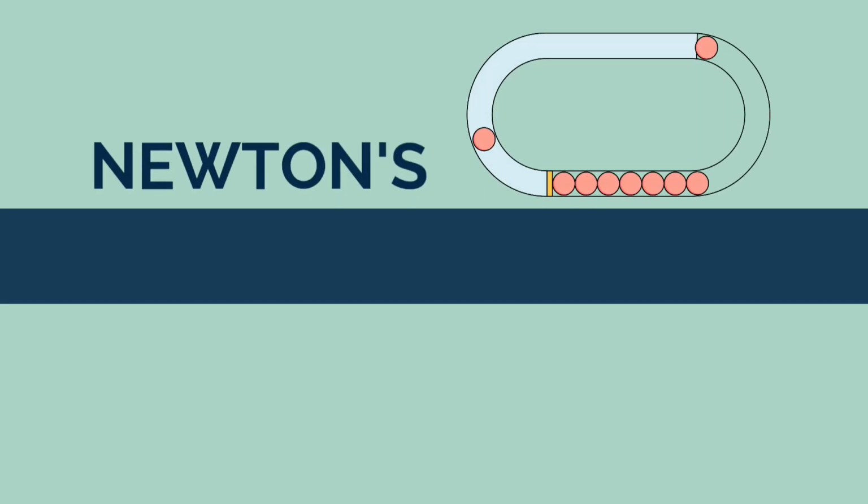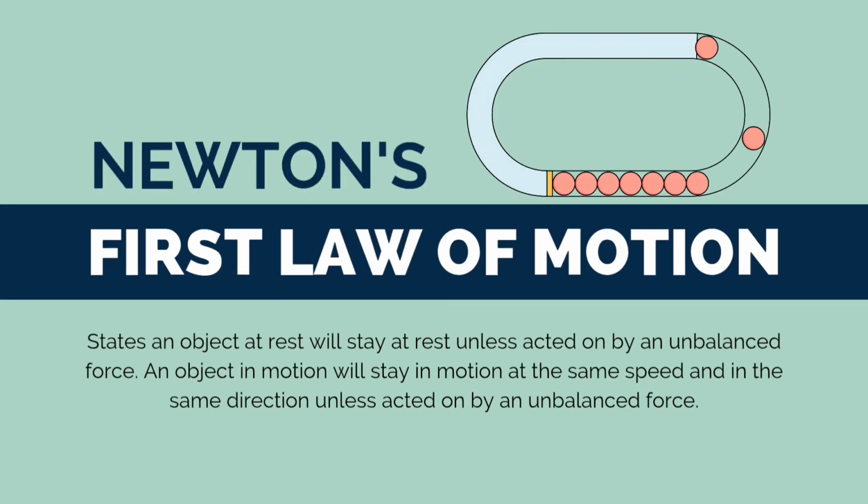Newton's first law of motion. An object at rest stays at rest. An object in motion stays in motion. Unless a force says nope, also known as the law of inertia, or as I call it, the lazy object rule. Examples? A ball won't roll unless you kick it. You won't get out of bed unless mom yells. Classic first law.